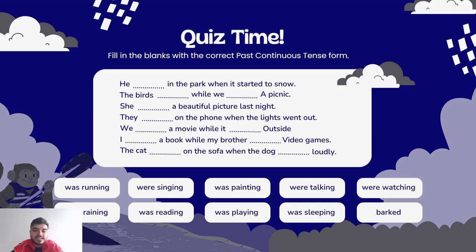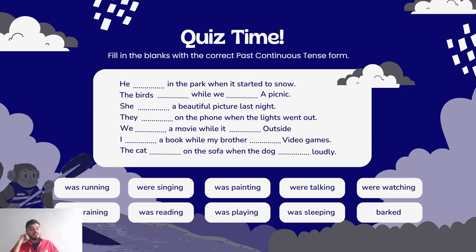"They, blank, on the phone when the lights went out." What do you do on your phones? "Teacher, I watch TikTok." I know you watch TikTok and Instagram and social media in general, but phones were made to talk, to speak with people, to say hello. That's what phones were made for.